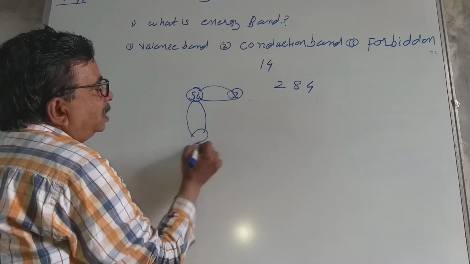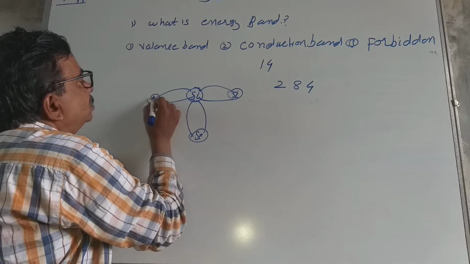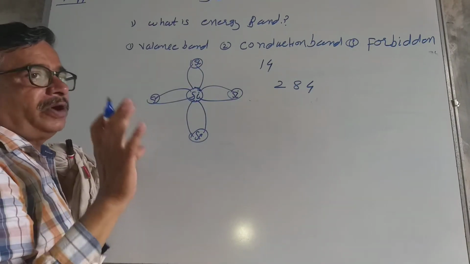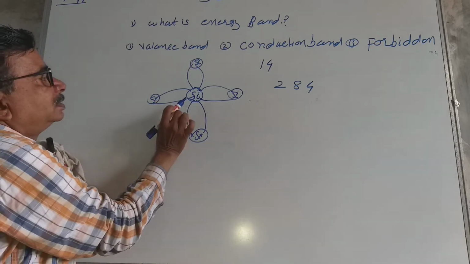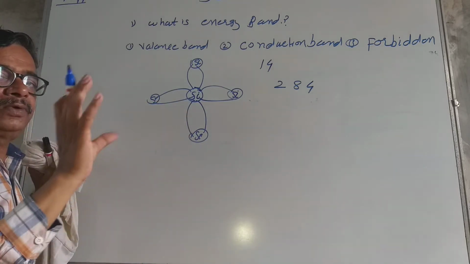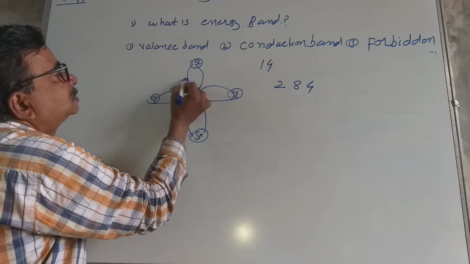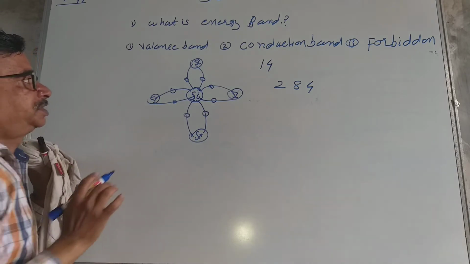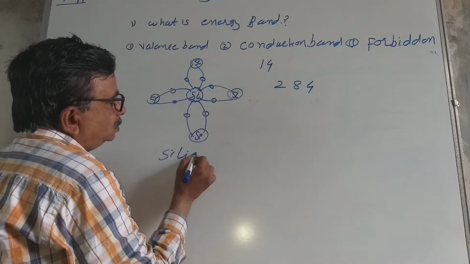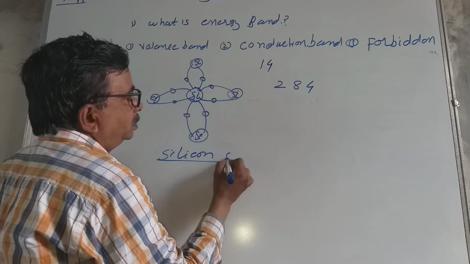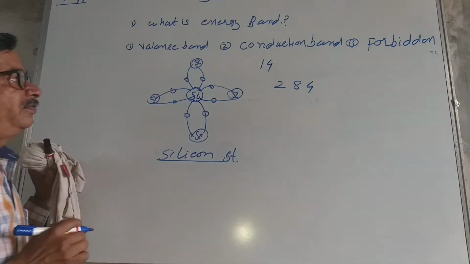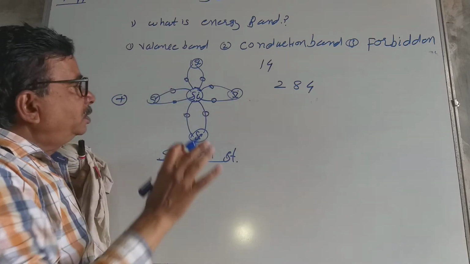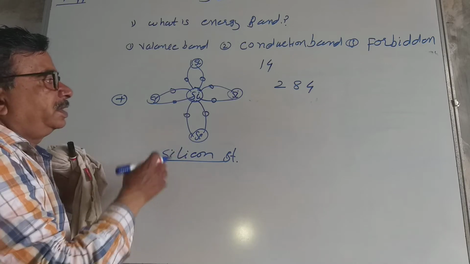Now this is the structural figure of the silicon lattice. This 4 and this 4 make 8, covalent bonds take place, and there is not a single electron for conduction. This is the silicon structure. When the electric field is applied, there is no electron available, so this is a bad conductor or insulator.